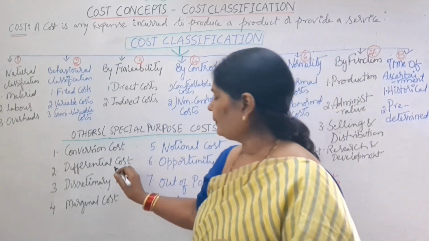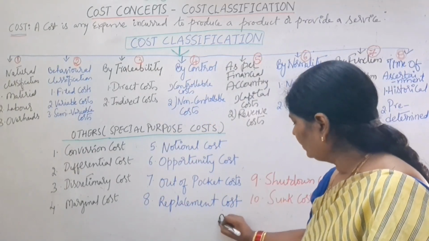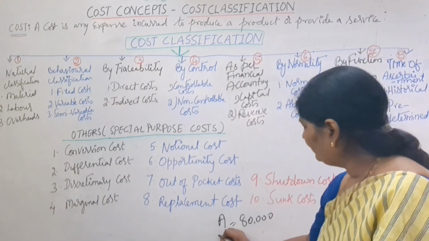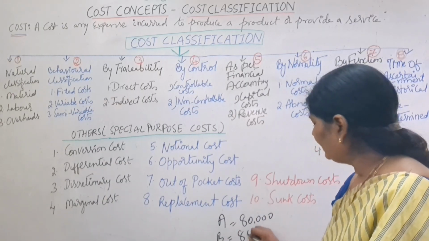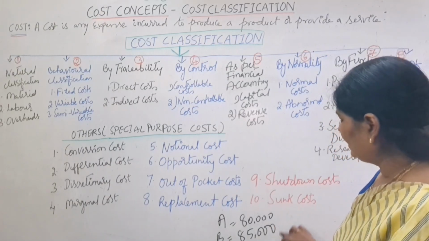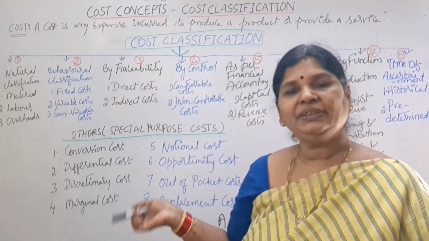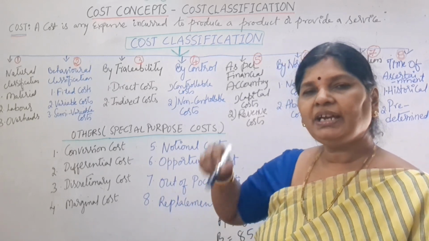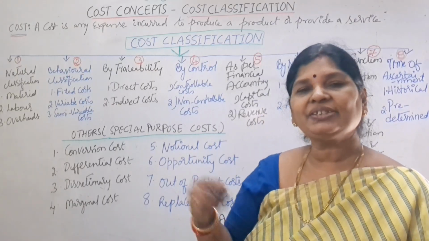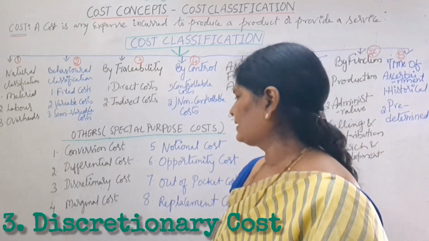If you are purchasing from A supplier for rupees 80,000, and from B supplier the same material we can purchase for 85,000, what is the difference in the cost? That is called differential cost, the difference between two alternative choices. Suppose you are switching from one supplier to another supplier, how much cost we are incurring, that is called differential cost.